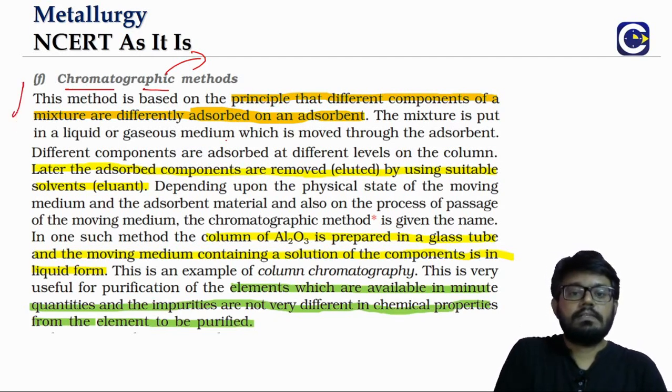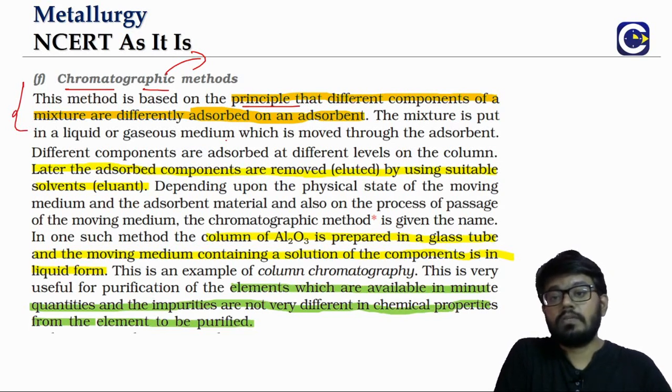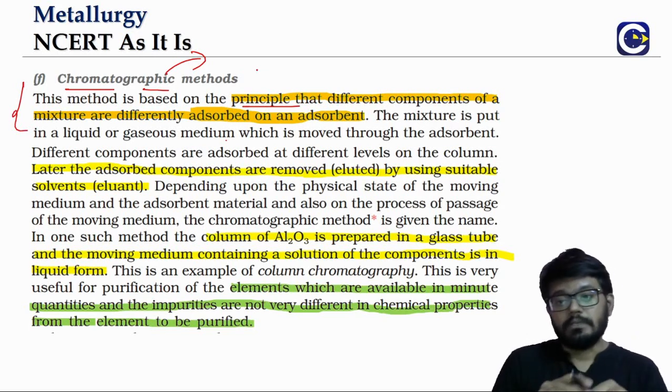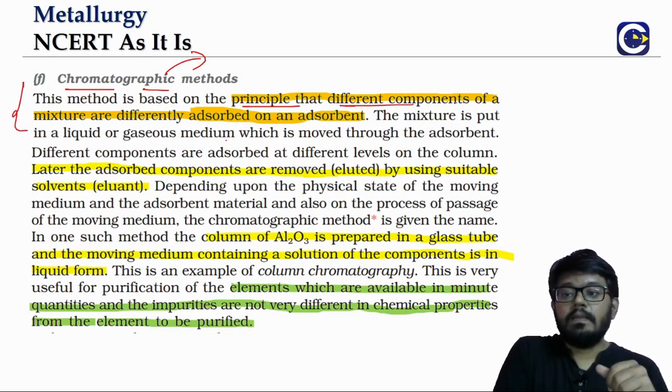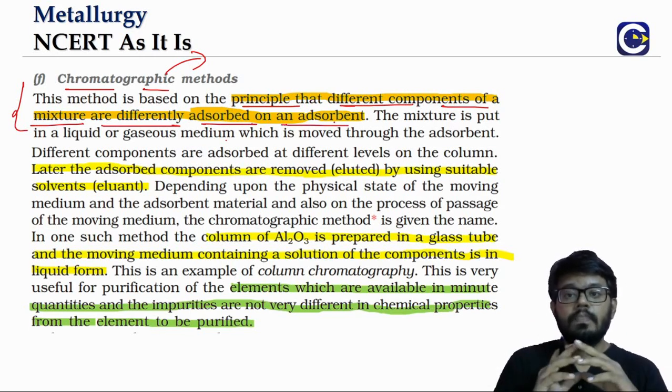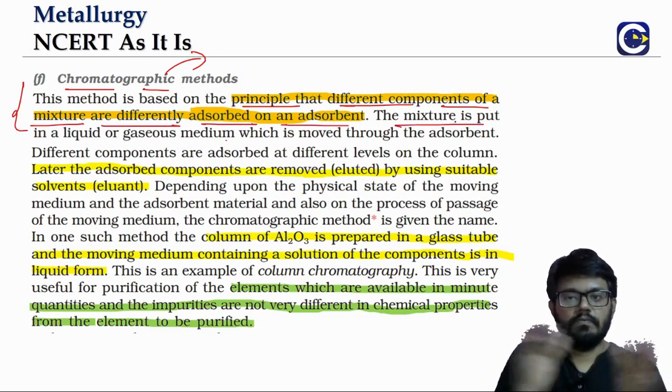In our refining process, the principle is always important. The principle is that different components of a mixture are differently adsorbed on an adsorbent. So whatever mixture we are trying to separate.